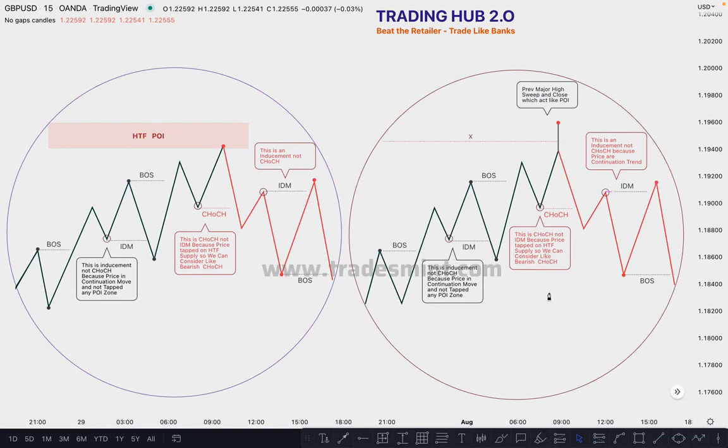So the main thing is, when the market taps on the supply or demand zone, then the market breaks the first internal high or low, that's called change of character. When the market continues pushing higher highs and taking out the internal low or internal high, that's called inducement. So this is a simple thing. Now let me show you on a real chart how you can identify the actual inducement and actual structure, and how you can identify where is the CHoCH. Okay, now let's switch to the real chart.